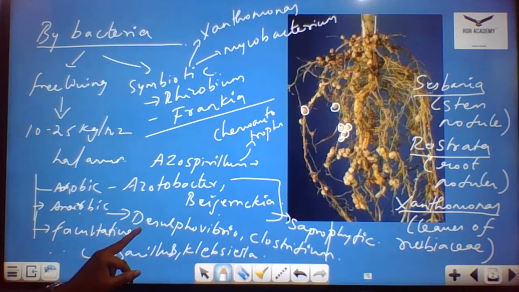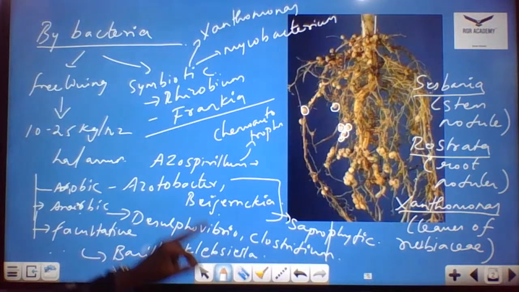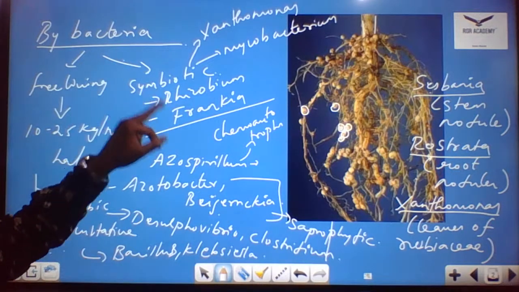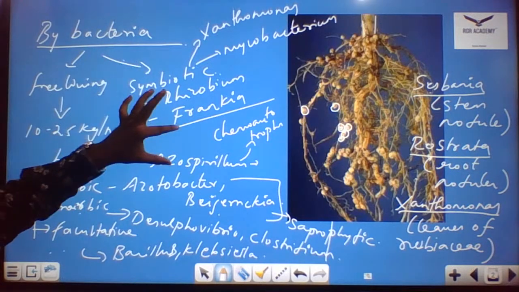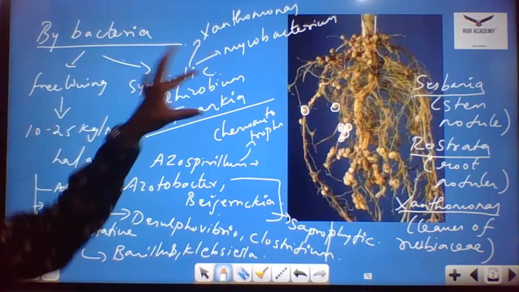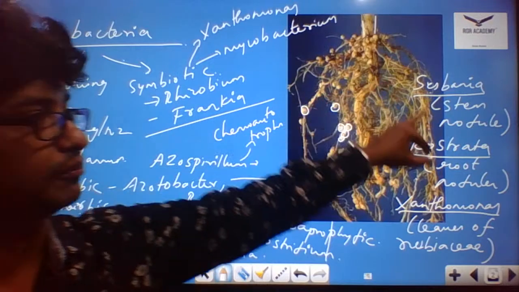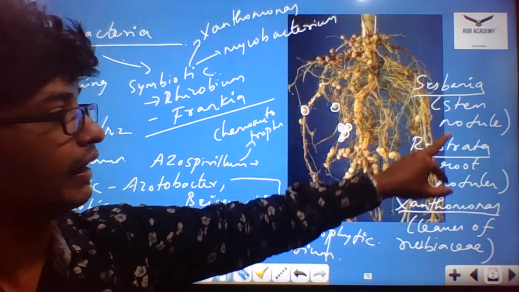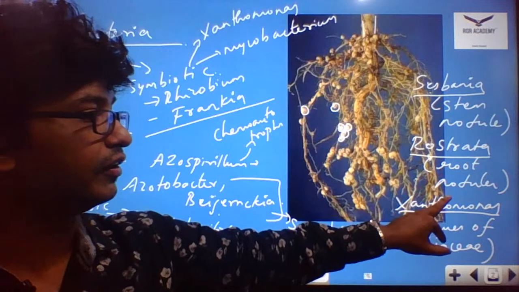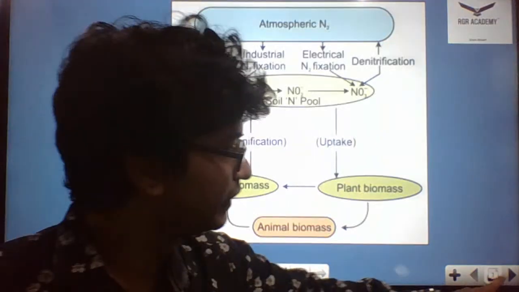Coming to the anaerobic bacteria, Desulfovibrio, Clostridium. Facultative, Bacillus, Klebsiella. Symbiotic organisms, we could see the Rhizobium, Frankia, Xanthomonas, Mycobacteria, in which you could see Sesbania, which is responsible for stem nodule formation, and Rostrata for the root nodule formation. Xanthomonas, we could see in the leaves.